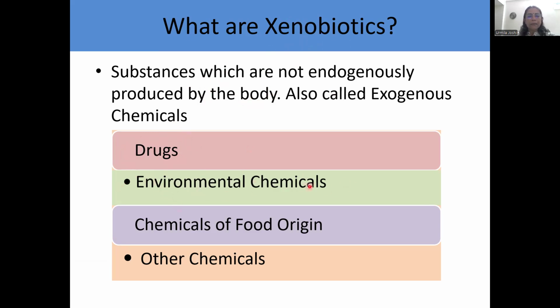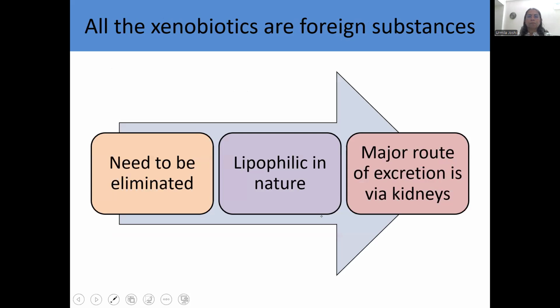Similarly, environmental chemicals. There are n number of environmental chemicals which are present in around us, and these are xenobiotics. We inhale, we ingest these chemicals. Then chemicals of food origin. There are so many polyphenols and other items, the carbohydrates, the plant proteins which we consume are of food origin, but they are not produced by our body. And there are other chemicals. So all these collectively are called as xenobiotics.